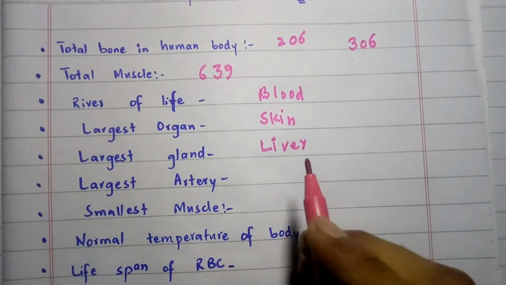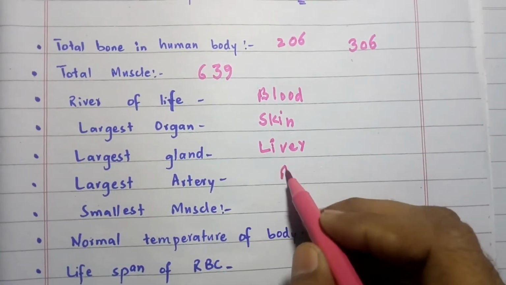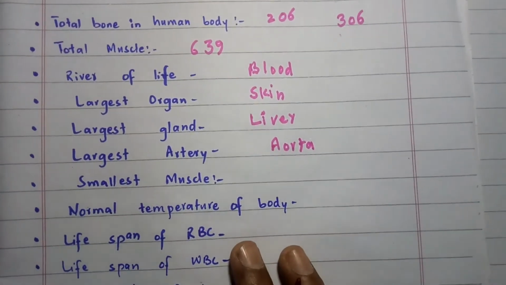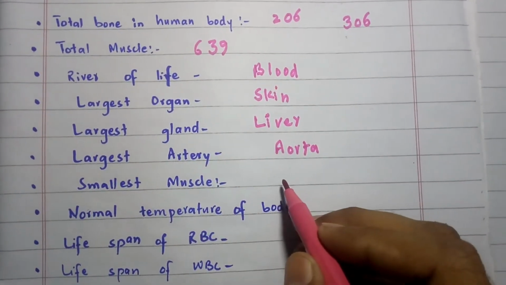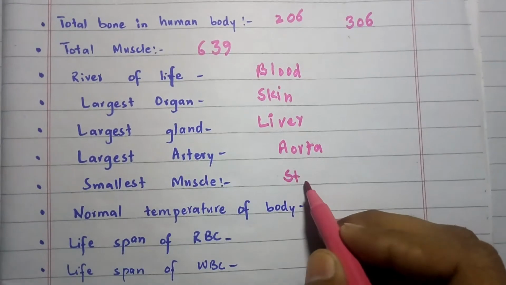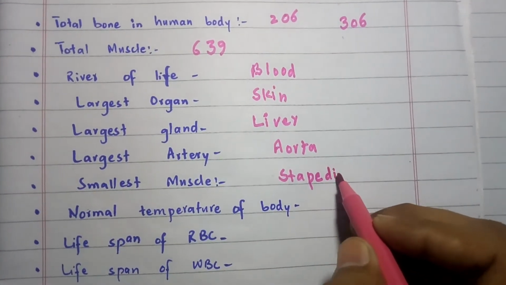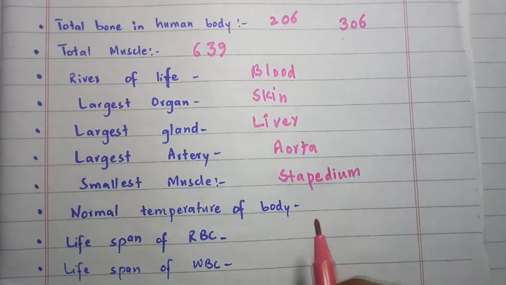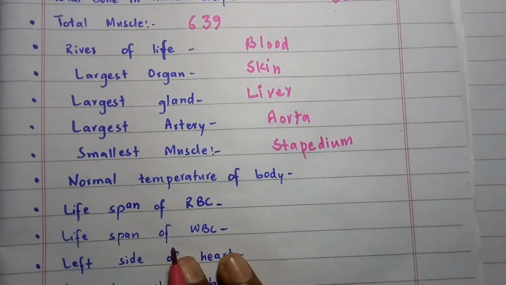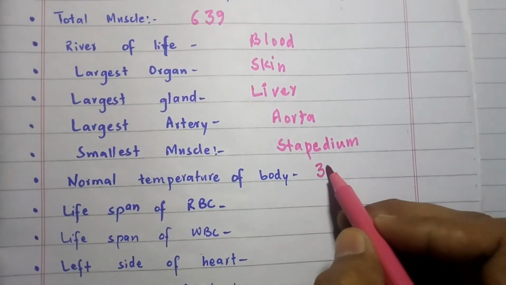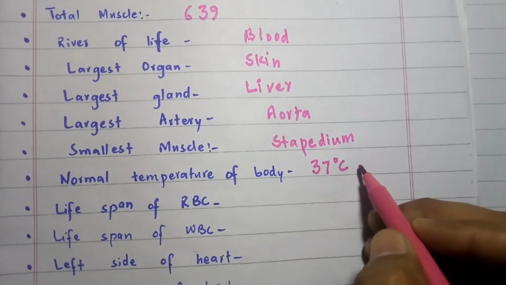The largest artery of the human body is the aorta. The smallest muscle of the human body is the stapedius, which is attached with the stapes bone of the middle ear. Normal temperature of the human body, in degrees Celsius, is 37 degrees Celsius,